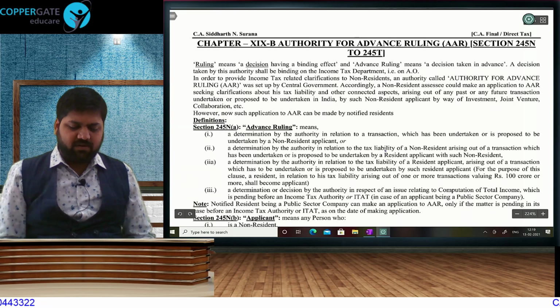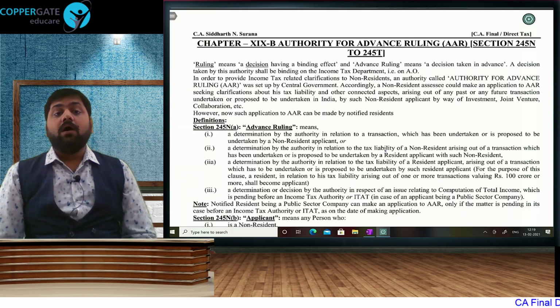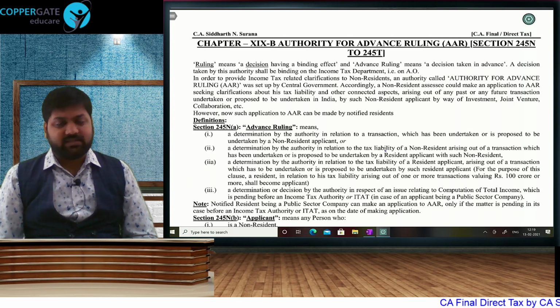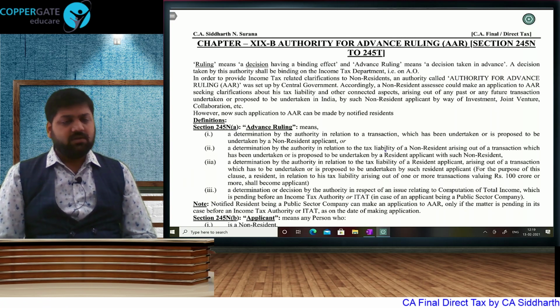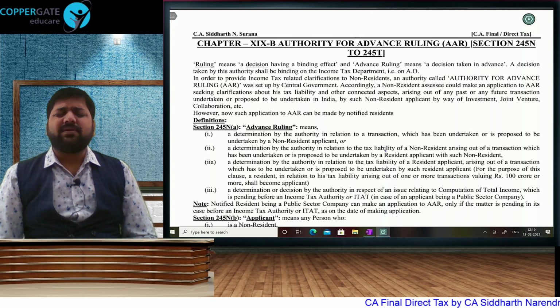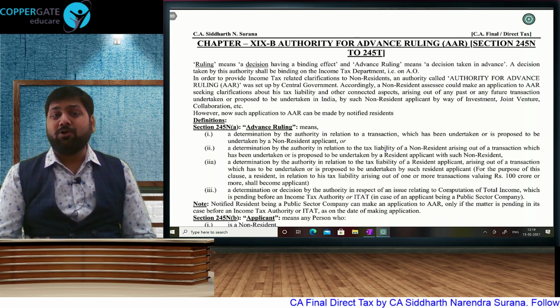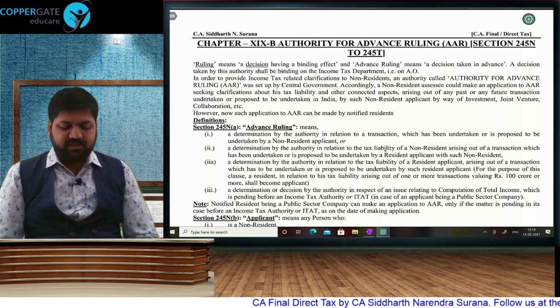Without wasting our time, we will go to Authority for Advance Ruling. That's a chapter of international tax, and because it is international tax, it is relevant for Paper 7 of the new course, in which it carries 30 marks. And in fact, in Paper 6C International Tax, this chapter is copied word for word over there, like your DTAA, like your transfer pricing. This is also copied.